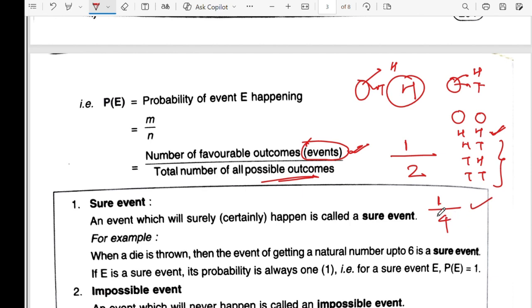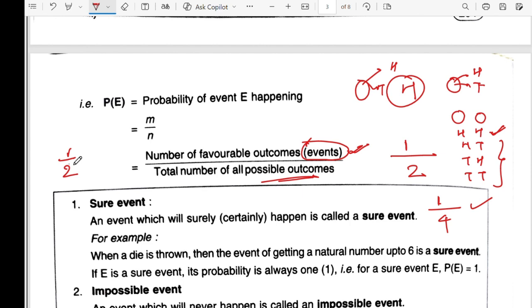Now I'm just changing it. You have tossed two coins, and what is the probability of getting only one tail? So 1/2. One upon two. How? Please explain.